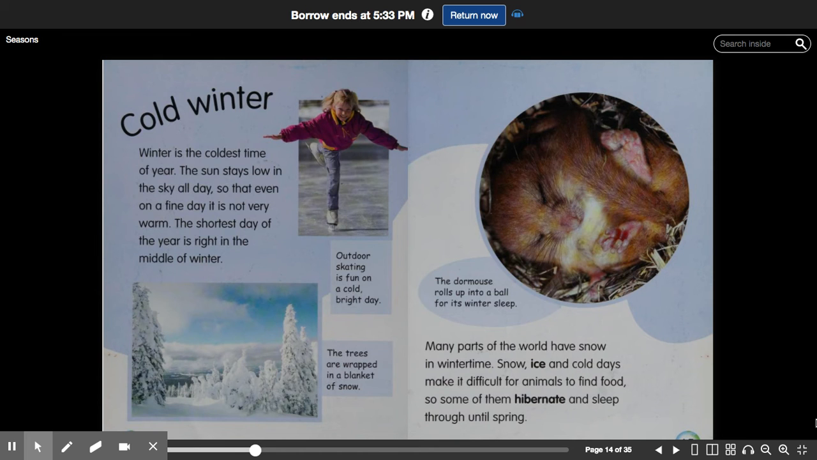Cold winter. Winter is the coldest time of year. The sun stays low in the sky all day, so that even on a fine day it is not very warm. The shortest day of the year is right in the middle of winter. Many parts of the world have snow in wintertime. Snow, ice, and cold days make it difficult for animals to find food, so some of them hibernate and sleep through until spring.